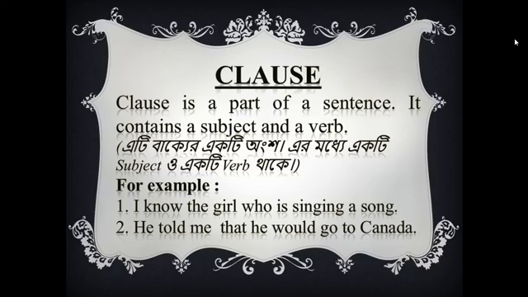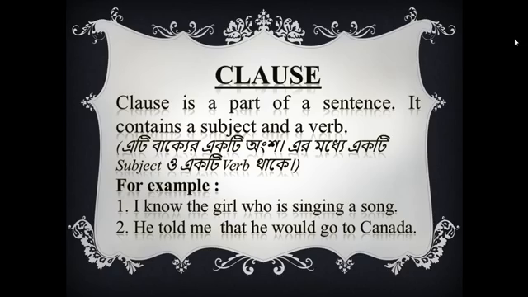Okay, now I think clause is clear to you. I'm discussing on clause. Why? Because after clause you should do simple, complex and compound. So to do simple, complex or compound, you should better know clause before doing simple, complex and compound.